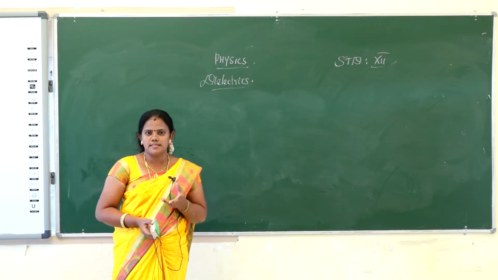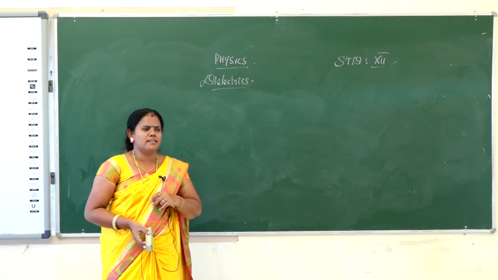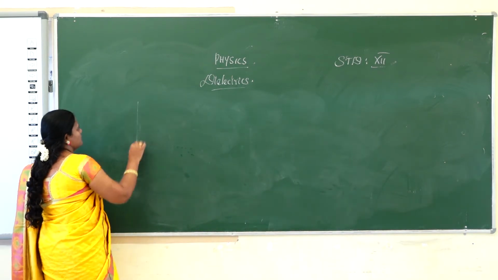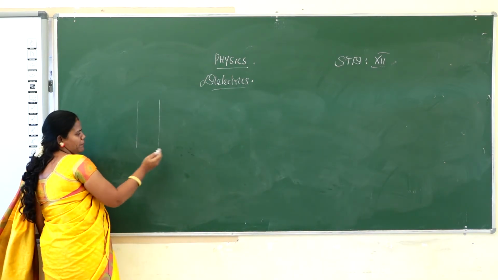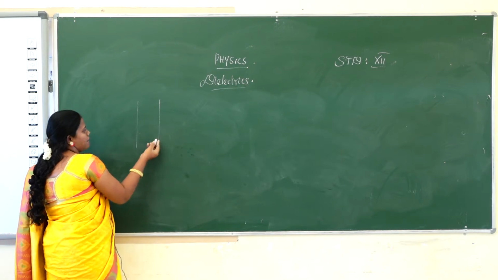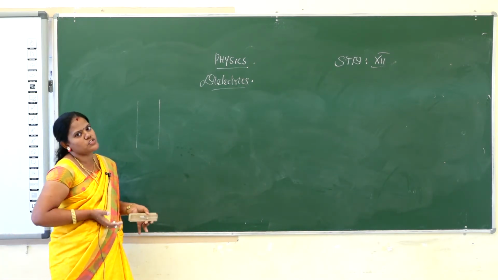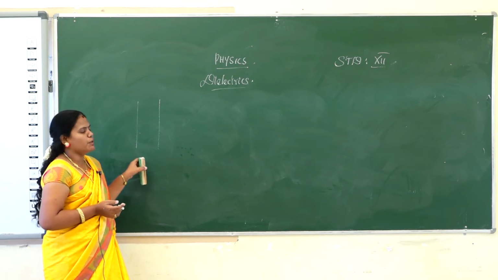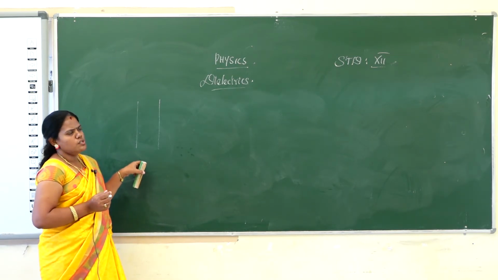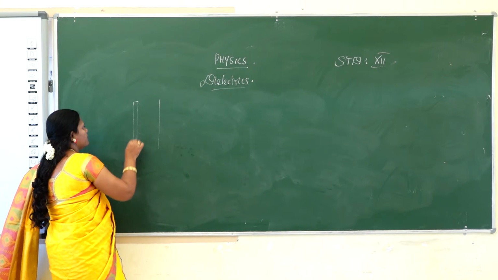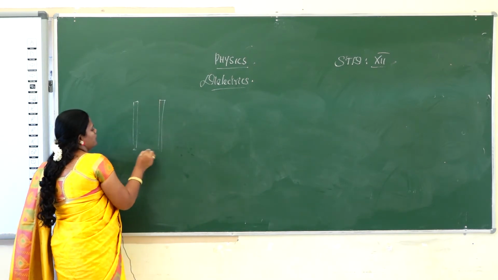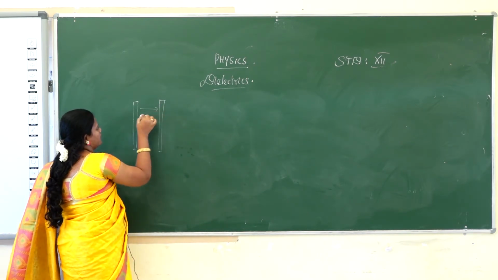What is a capacitor? A capacitor is two parallel plates. Capacitors have two parallel plates, and in the gap between them the electric field is applied. The capacitor is used to store electric energy. Okay, so the capacitor is used to store electric energy. So take one capacitor. We apply the electric field in between the plates.